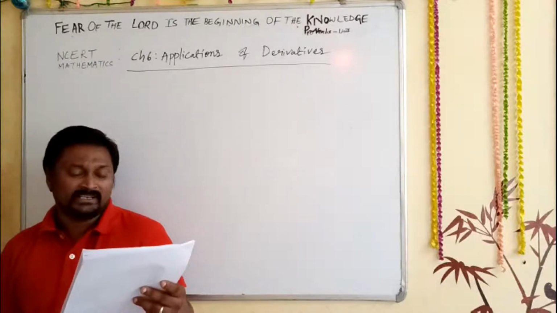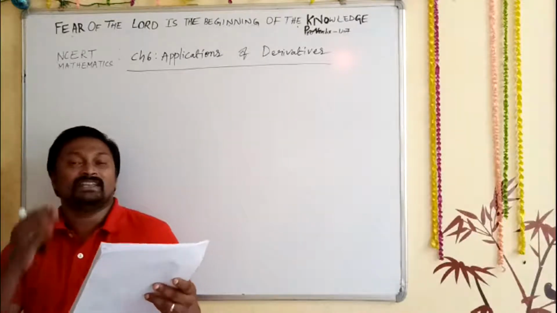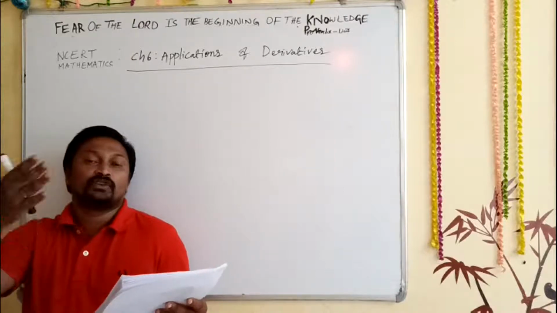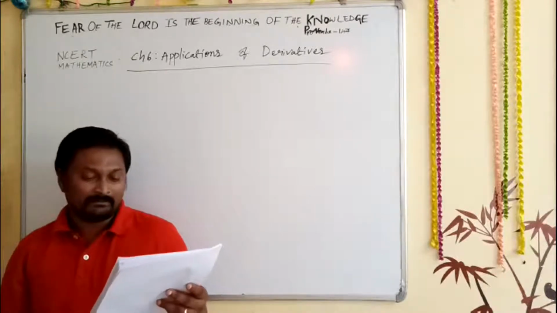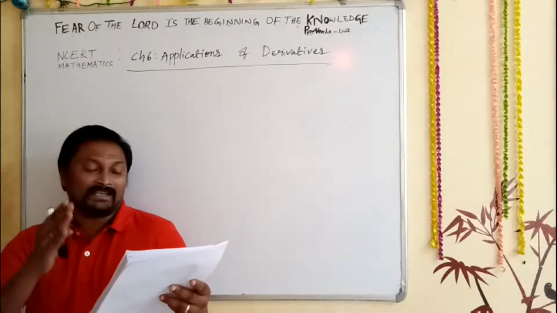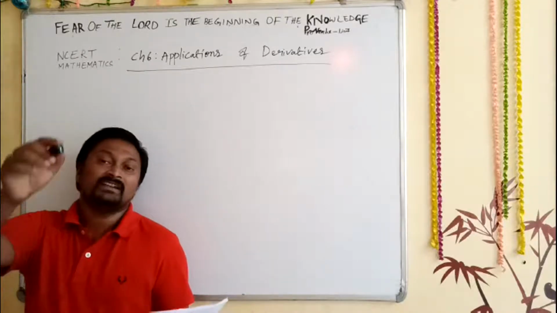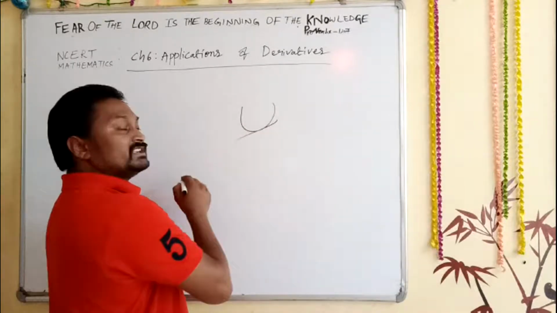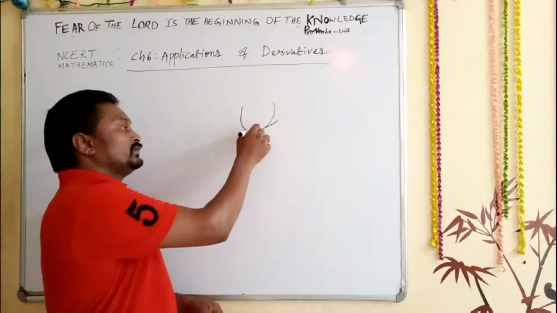Actually, in this chapter we learn to determine the rate of change of quantities: how any quantity changes with respect to another quantity. The second point we discuss is how to find the equation of the tangent and normal to a curve. If a curve is given, what is the tangent and what is the normal? Both we are going to discuss.